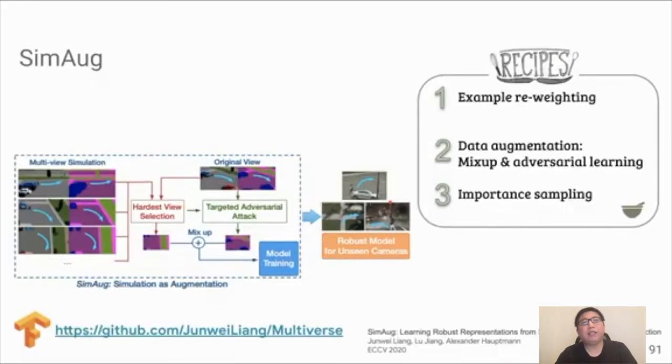So we propose a method called SIM-aug, for simulation and augmentation. Here's the diagram for the overall method. I don't want to dig into detail, but the method looks very similar to our MentorMix algorithm, containing 3 ingredients in this robust learning recipe. First, example reweighting. Second, data augmentation using mix-up and adversarial learning. Third is important sampling.